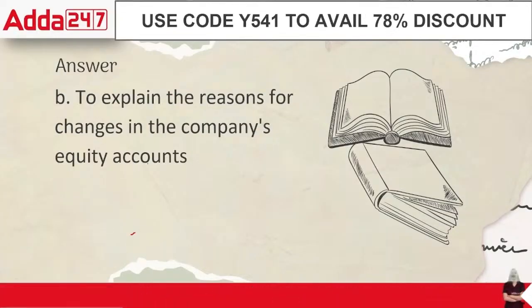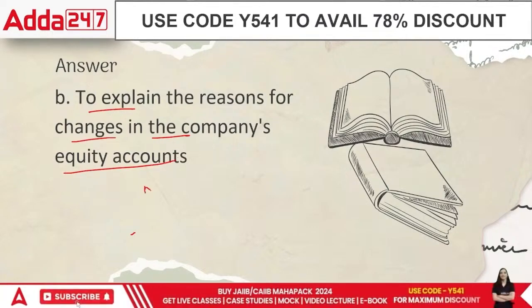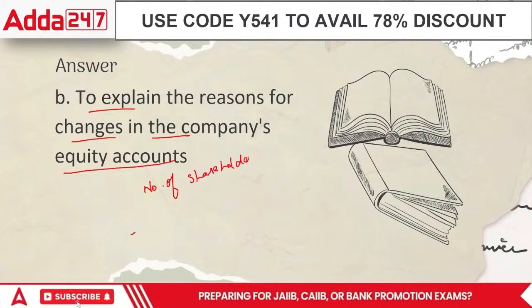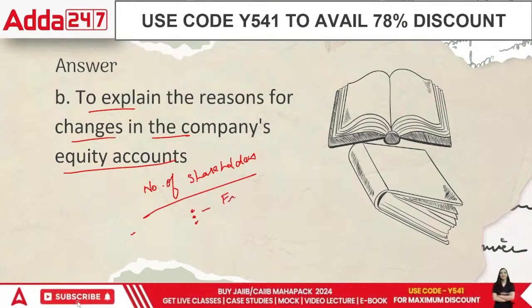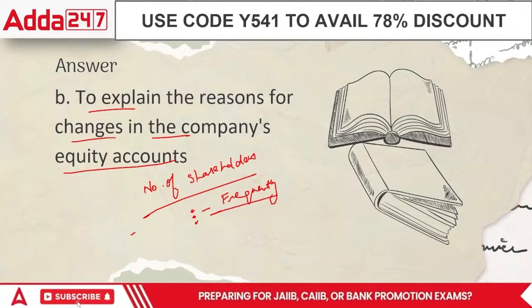That is to explain the reasons for changes in the company's equity accounts. That means if the number of shareholders are changing, at what particular pace are these people changing, and if they are changing very frequently, why are they changing? Again, an important point. If the number of people are changing, why is this change happening?